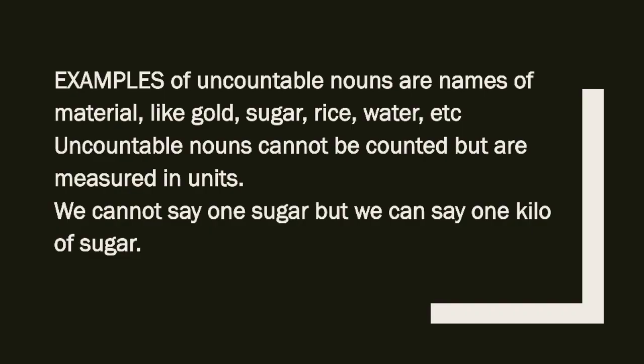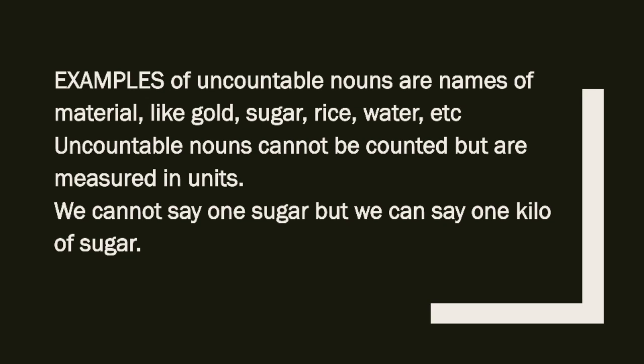Examples of uncountable nouns are names of material like gold, sugar, rice, water, etc. Uncountable nouns cannot be counted but are measured in units. You cannot count uncountable nouns, but you can measure them in units, like kgs, liters. We cannot say 1 sugar, but we can say 1 kilo or gram of sugar.